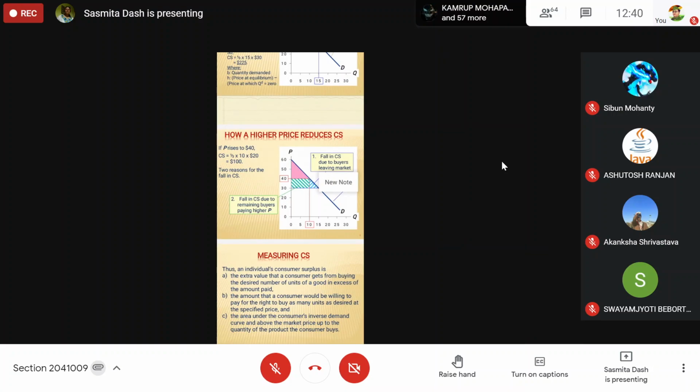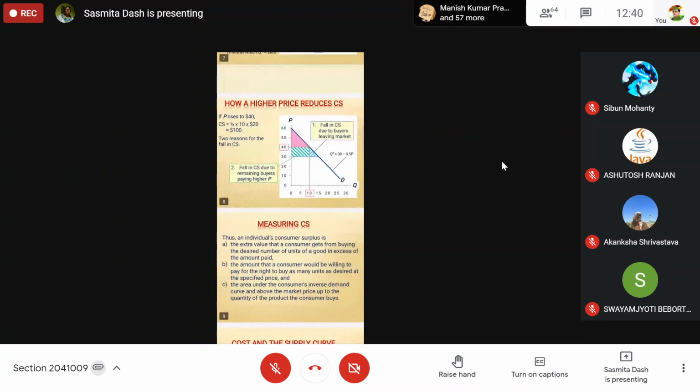Similarly, when we are calculating the total, it is nothing but the area. Simply remember: the area above the price line and below the demand curve. When the price falls, that becomes the new price line. So the price line and this area is known as your consumer surplus area. Followed? Now come to producer surplus.